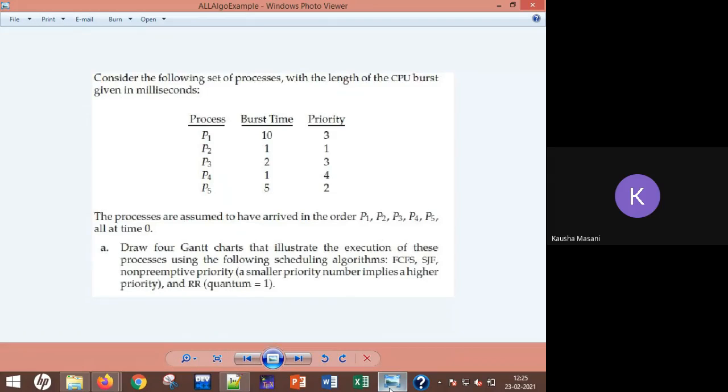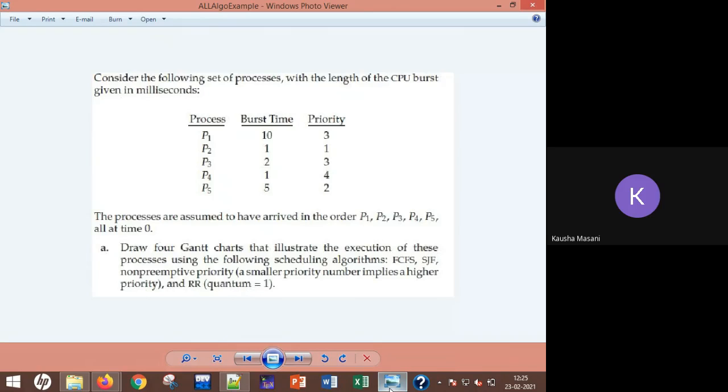It is said in the question, draw 4 Gantt charts. That means you have to solve 4 algorithms, right? That illustrate the execution of the processes with the following scheduling algorithms.